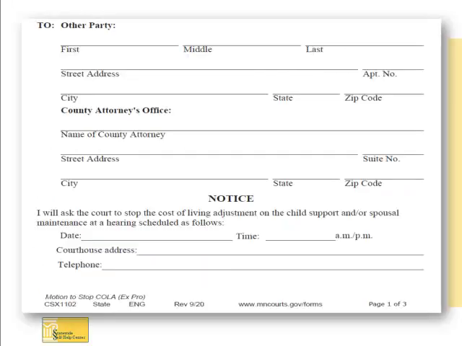The next section of the motion is the notice to the other parties on the case. There are spaces for information about the other party and the county attorney's office. Start by filling in the full name and address of the other party. If you do not have an address for the other party and do not have a way of finding out their address, then you may leave this blank. As mentioned in Chapter 1, you will need to fill out and file the request for county to serve papers if you do not know the address of the other party. This will be discussed more in Chapter 3.